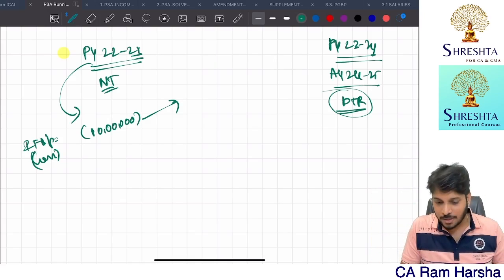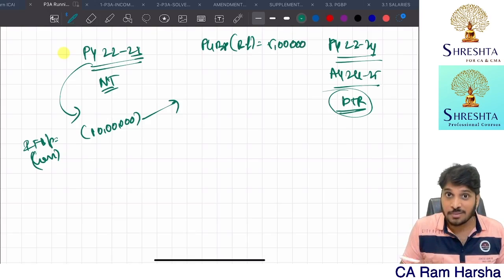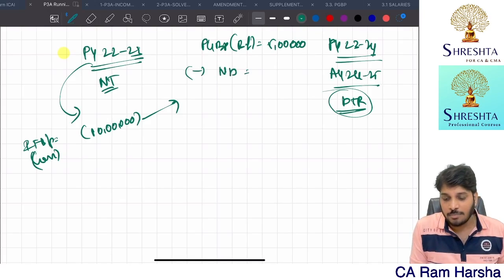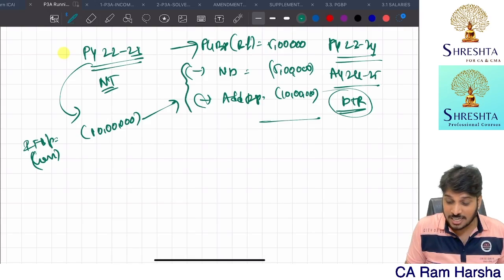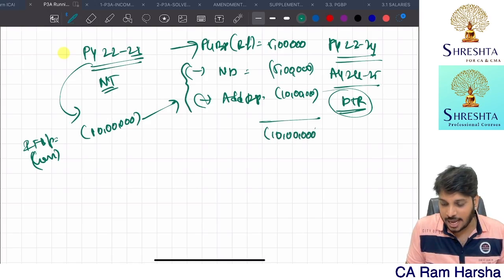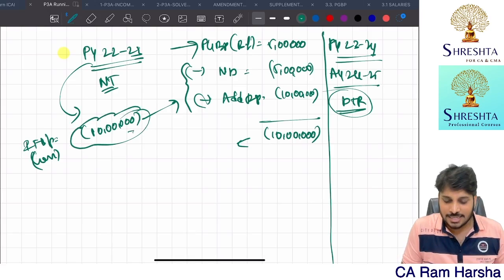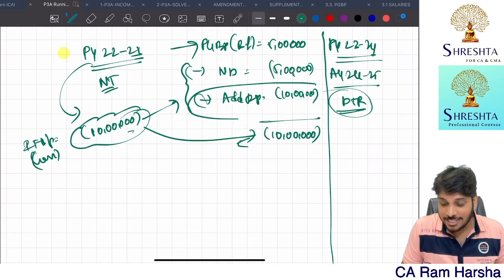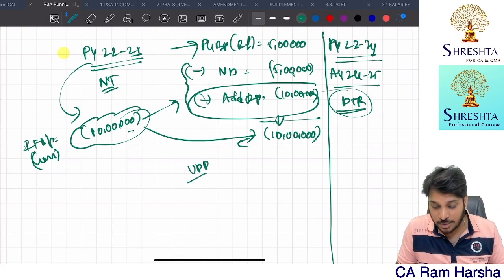My PGBP income before depreciation is 5 lakhs, which is actually profit. Minus normal depreciation, I claimed 5 lakhs. Minus additional depreciation last year, which is 10 lakhs. After depreciation reduction, my net PGBP result came 10 lakhs negative. Now tell me, this entire 10 lakhs negative is because of what? Additional depreciation. This loss under PGBP is nothing but unabsorbed depreciation.